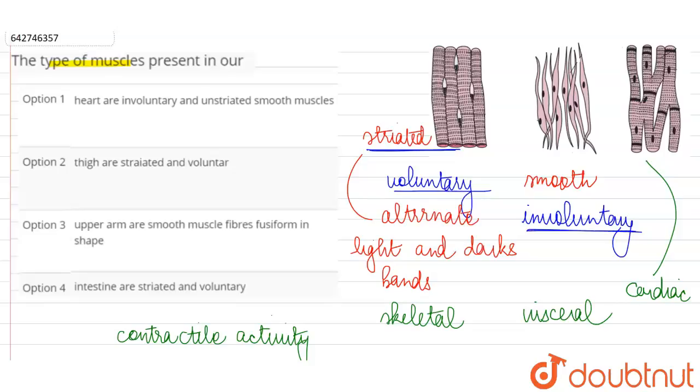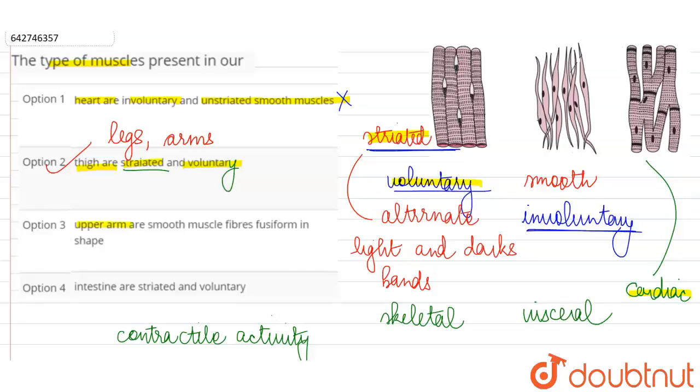So let's look at the options which have been given to us. They are saying the muscles present in our heart are involuntary, correct, but they are saying unstriated smooth muscles. So this statement is not correct because, as we've just mentioned, the cardiac muscles show the striations like our voluntary muscles. Next, they are saying the muscles in our thigh are striated and voluntary. So this statement is correct. In our thigh, in our legs, arms, all of these muscles, since we can move them consciously, they are the striated muscles and they are the voluntary muscles.